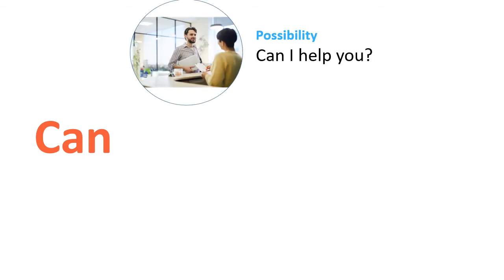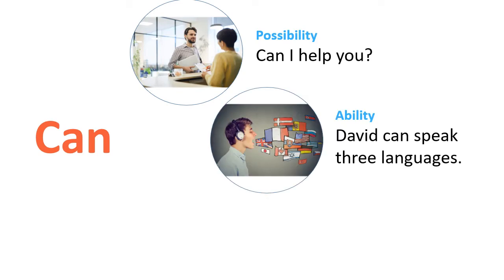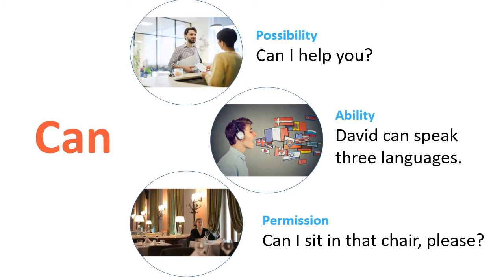As I have mentioned before, there are some modals in English, and each of them has a different meaning with a different function. First, let's find out what can means. First, it is to tell possibility, like, can I help you? Or ability, David can speak 3 languages. Or a permission, can I sit in that chair, please?